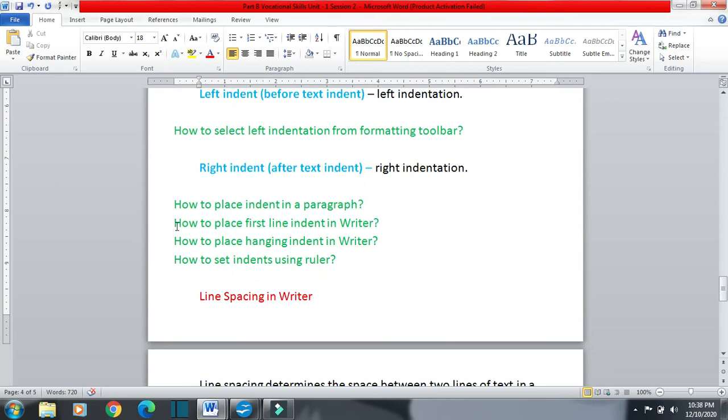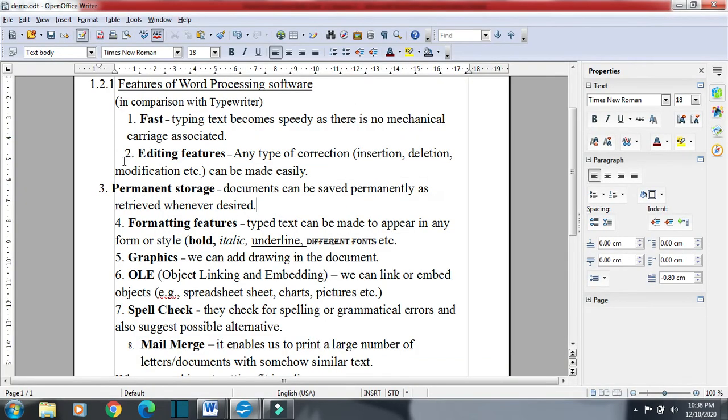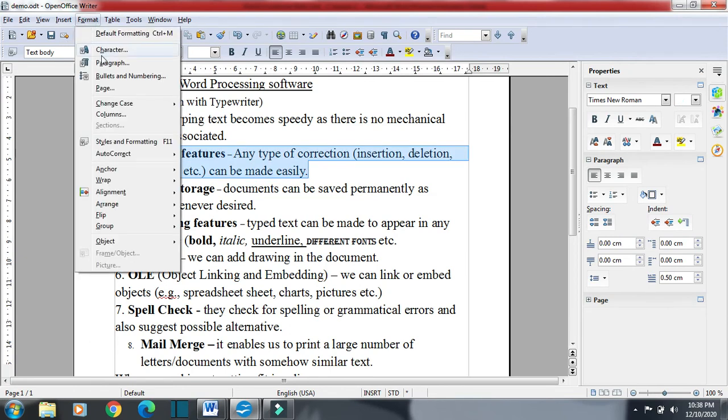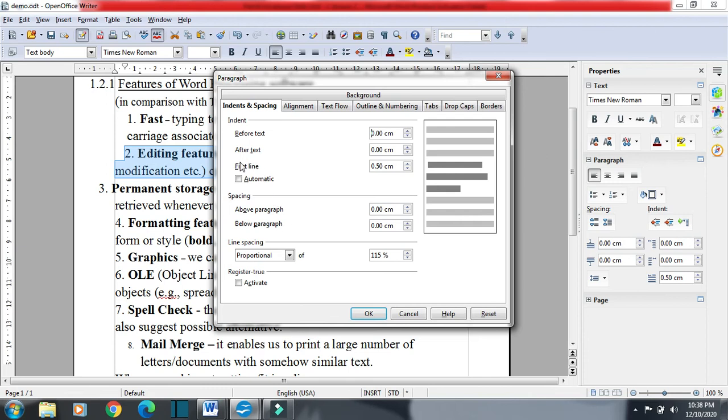Now the question: how to place first line indent in Writer. We have seen how we can place first line indent. Select the paragraph, then click on Format, then Paragraph, and then select First line from here. In first line we can write IN also. IN stands for inches. By default it is centimeter.